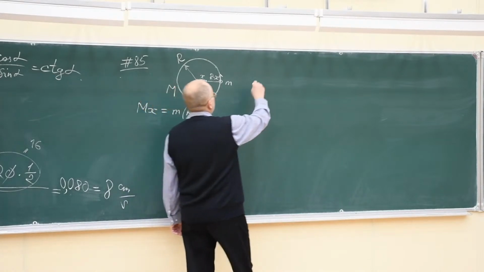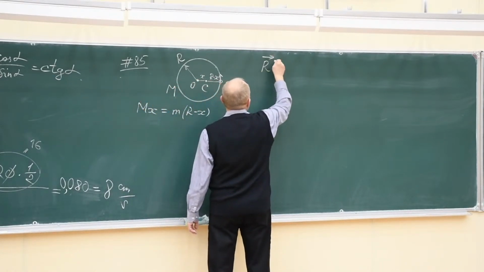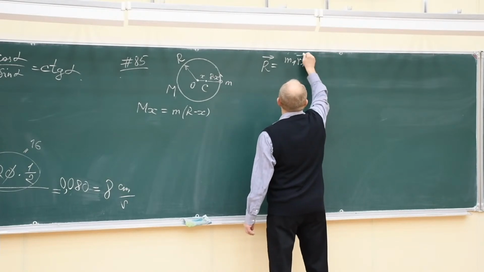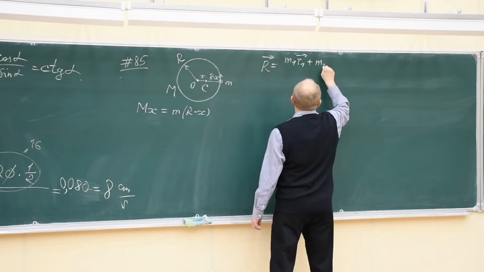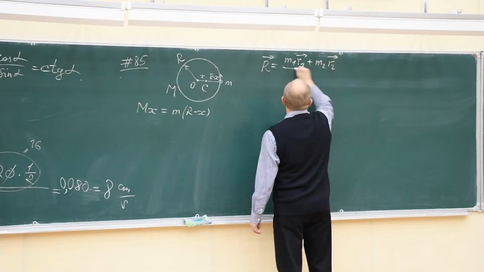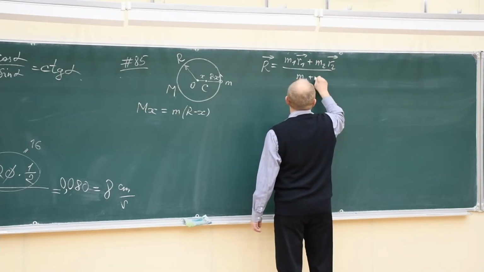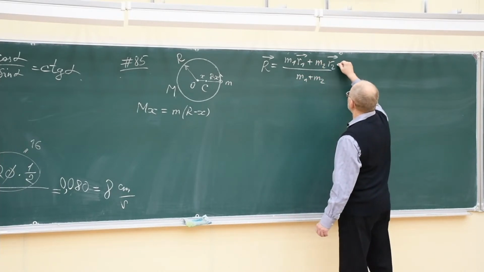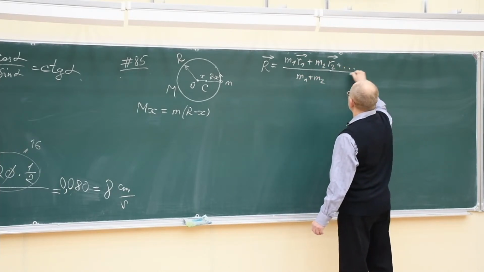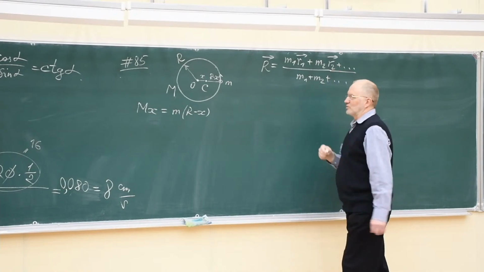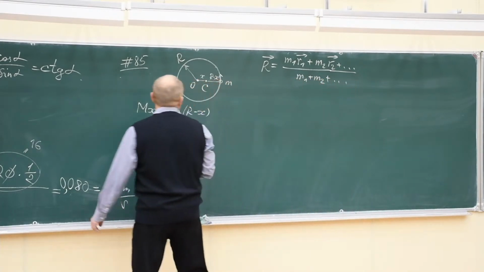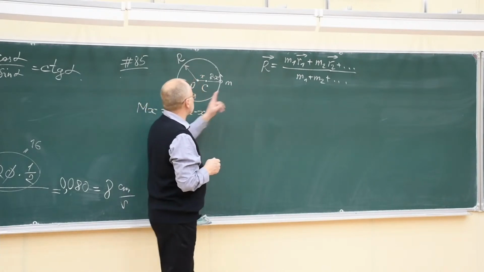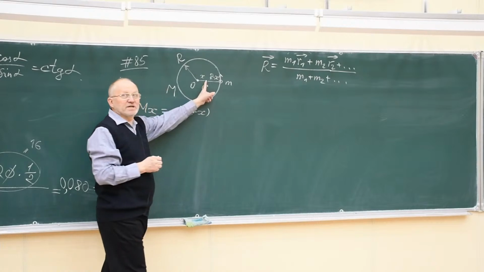I remind you the general formula for the center of mass coordinate. That is m1 r1 plus m2 r2 divided by total mass. If you have more than two bodies, then you have more than two terms in this formula. In our problem, we have only two bodies, and r is the radius vector of the center of mass.